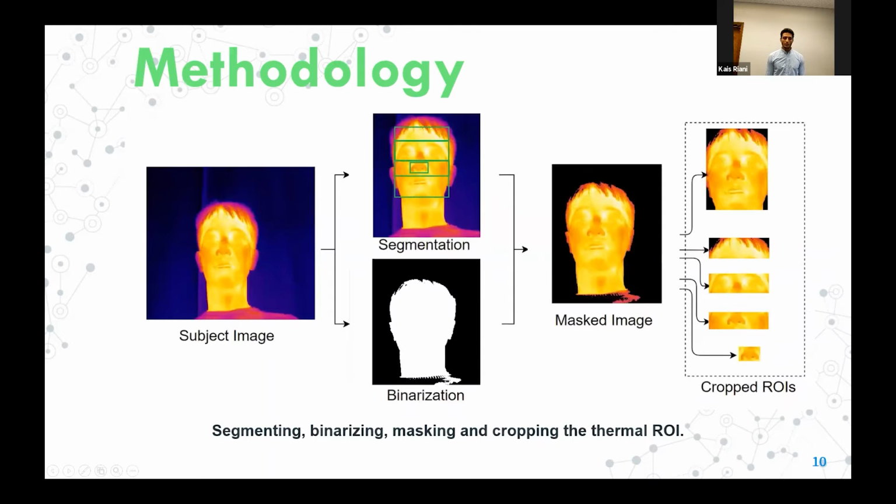We started by segmenting the subject frame into 5 different regions. Afterwards, we tracked these regions throughout the recording. Finally, we created the thermal map that represented the thermal distribution in the region of interest, following these steps of region of interest segmentation, segment binarization, image masking, and finally thermal map probing for each region of interest. This process is illustrated in this figure.